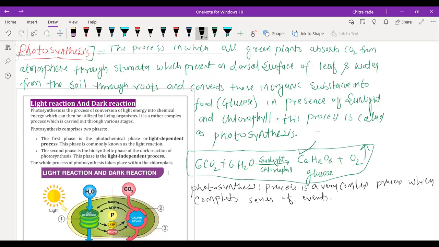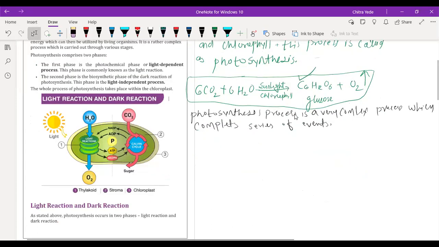Okay, and on the basis of the dependency of light, the processes are majorly divided into two categories. Photosynthesis process is divided into two parts.